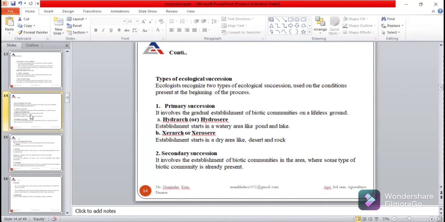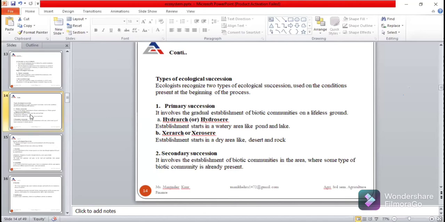Okay. So in primary succession, there is establishment of a biotic community in two types of area. First one is hydrarch or hydrosphere, and second one is xerarch or xerosphere. In a hydrosphere, there is development of a community in a water body like a pond or lake, and in a xerosphere, there is development of a biotic community in an arid or dry area. For instance, development of a community in a desert or rock.